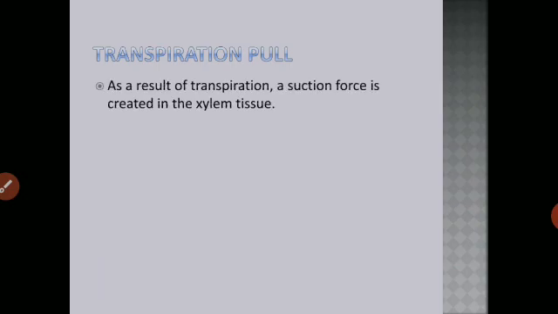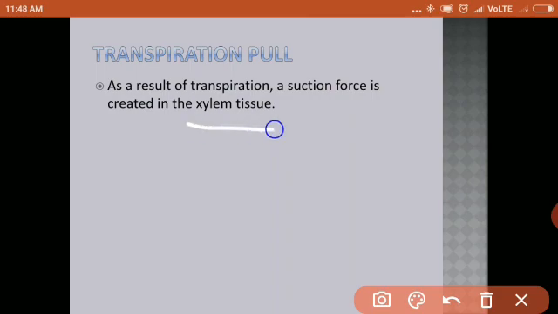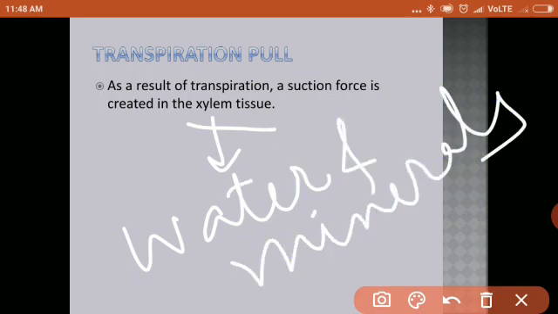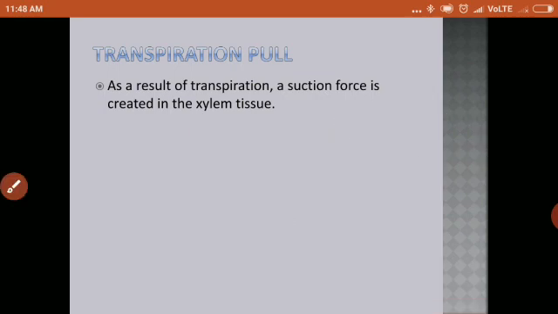Next, what happens because of this transpiration? Because of this transpiration, a suction force is created. A force, a pulling force. Suction force means a pulling force. A pull is created where? In the xylem tissue. What is xylem? It's a conducting tissue which is responsible for transport of water and minerals. We studied it in class 7th. Do you remember? Okay.